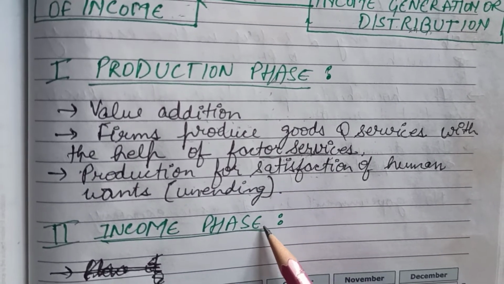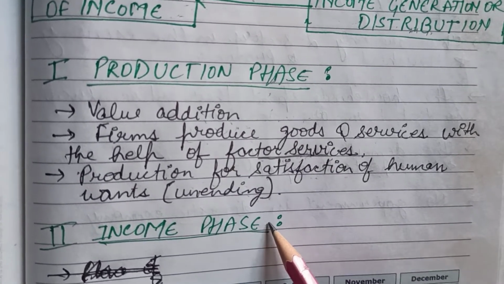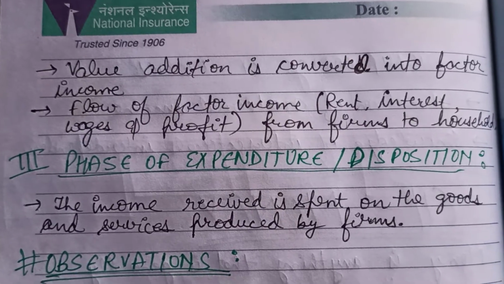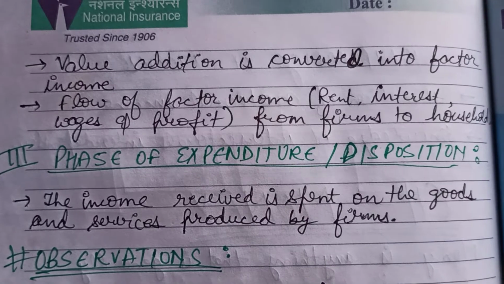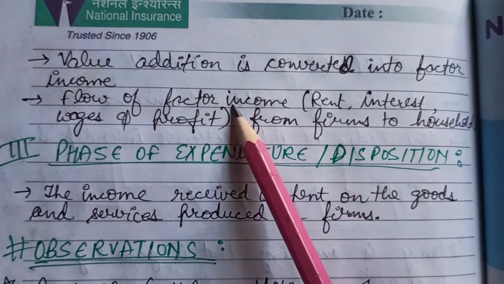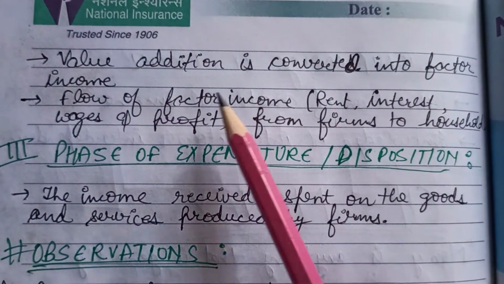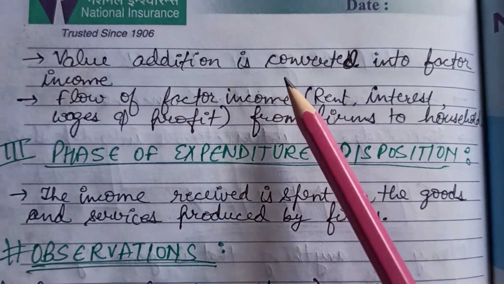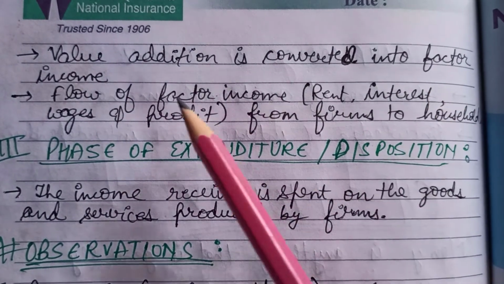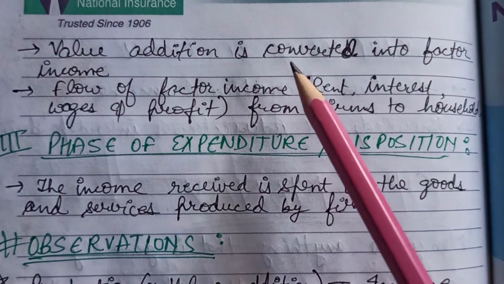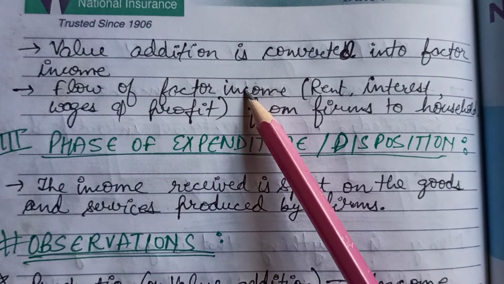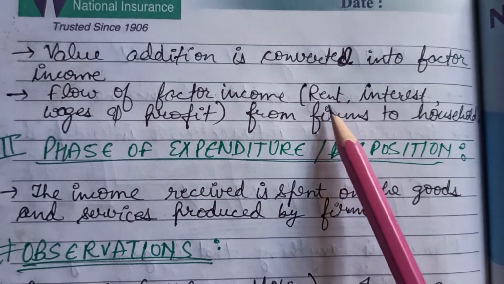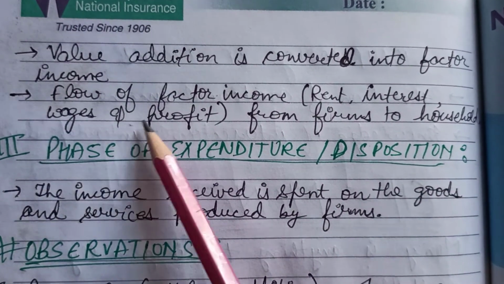The second phase is the income phase, which is also known as the distribution of income phase. Now, what kind of activities are involved in the second phase, that is the income phase? Firstly, the value addition is converted into factor income. The value which is added by the producers, they will convert it into the factor income by distributing that value addition to the factors of production in the form of rent, interest, wages and profits.